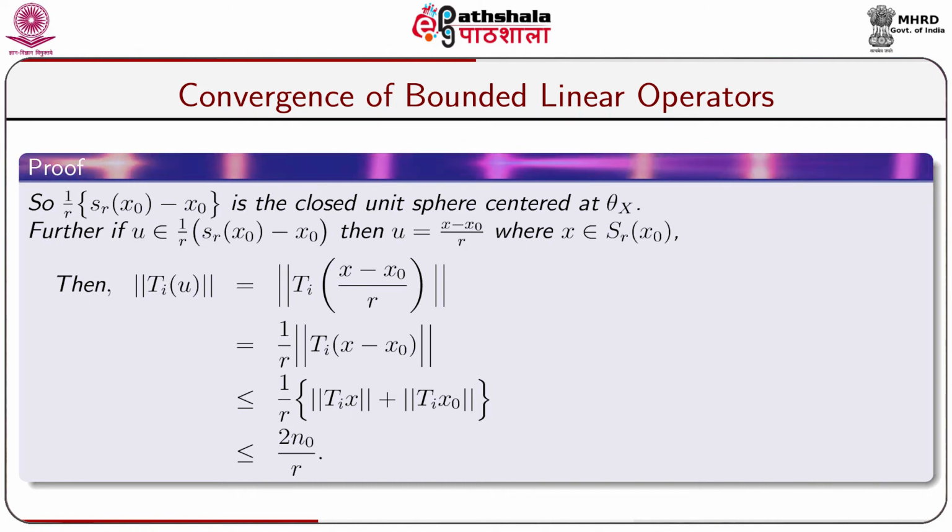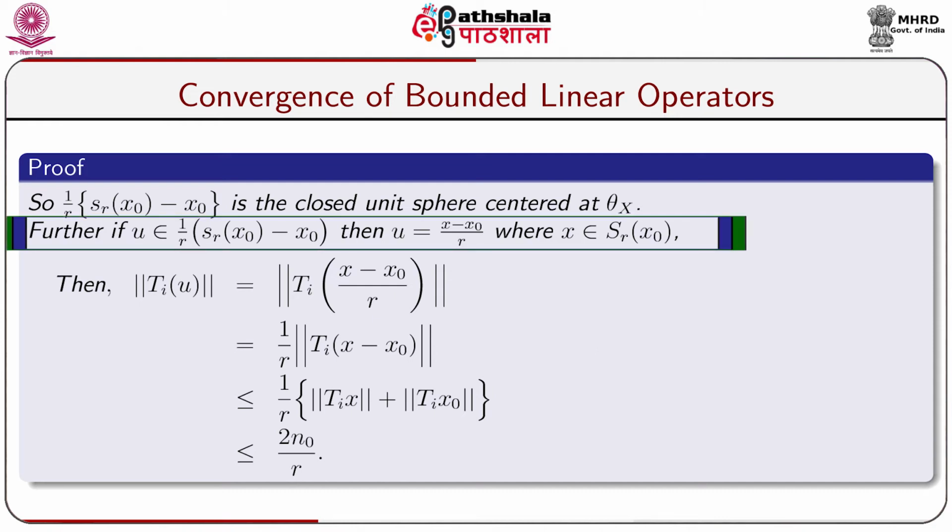Further, if u belongs to 1 by r of the set Sr(x naught) minus x naught, then u equals (x minus x naught) by r, where x belongs to Sr(x naught), that is, the closed sphere centered at x naught with radius r, that means the norm of x minus x naught is less than or equal to r.